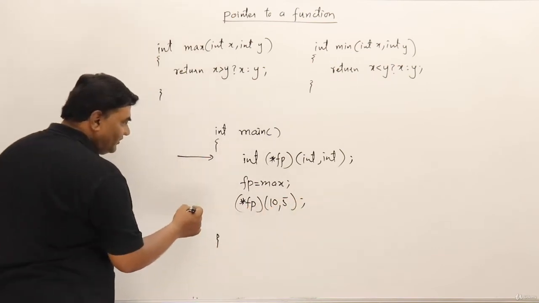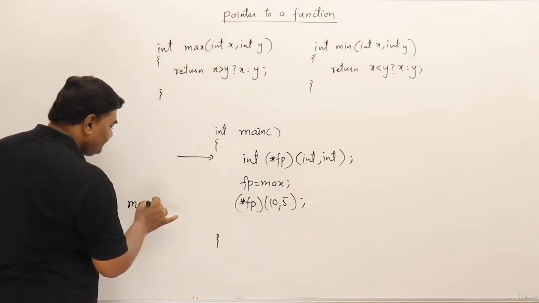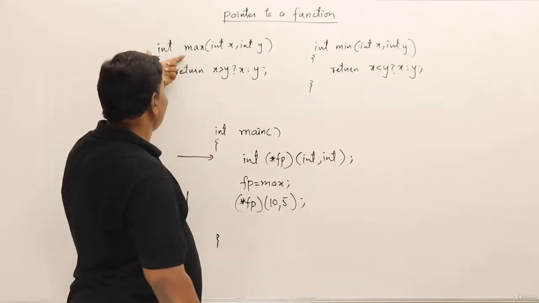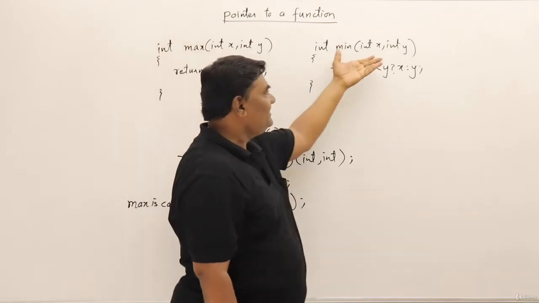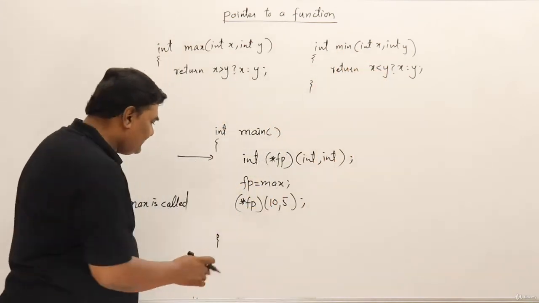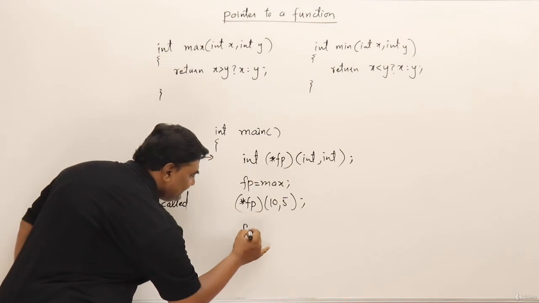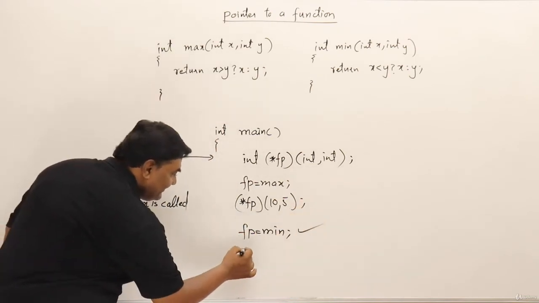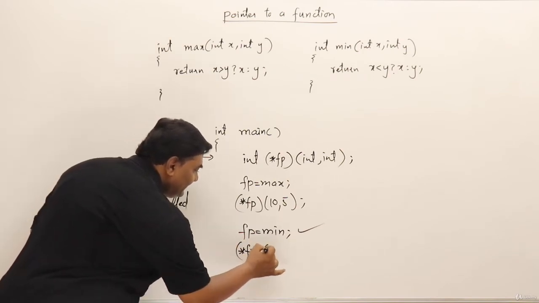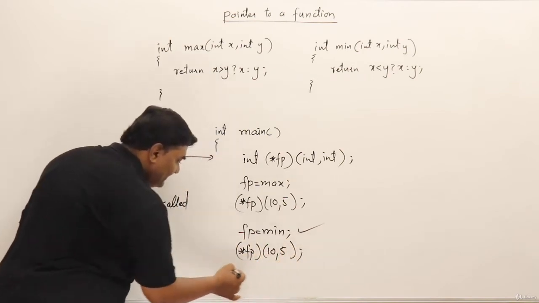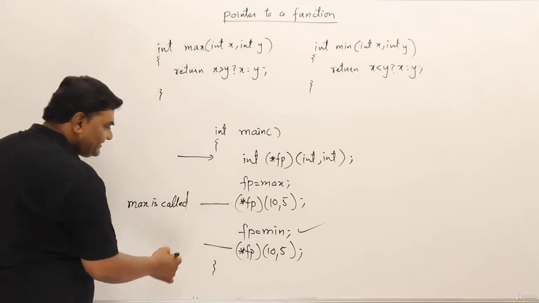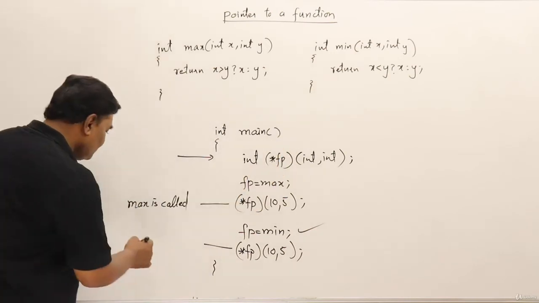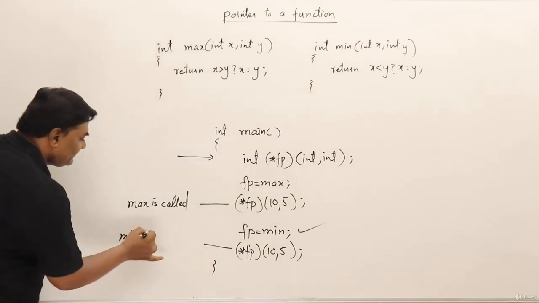So which function will be called? Max is called. If I see, the signatures or the prototypes of max and min are the same. So is it possible that the next line, I can say fp assign min? Yes, I can say like this also. Then what happens if I say fp 10, 5? Which function is called here? Here max was called. Now the pointer is pointing to the min function, so the min function will be called. So here min is called.